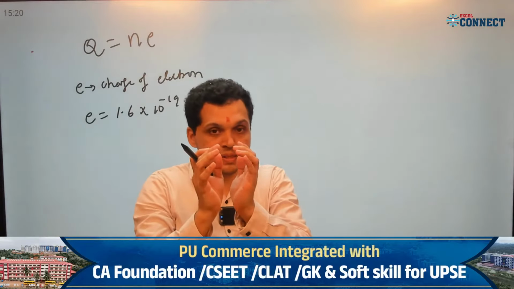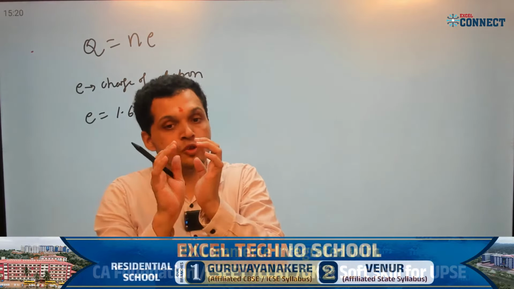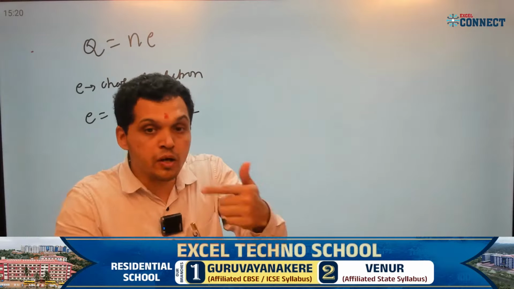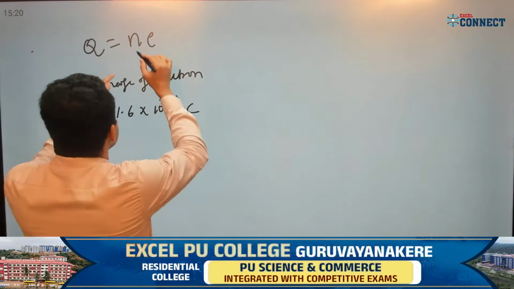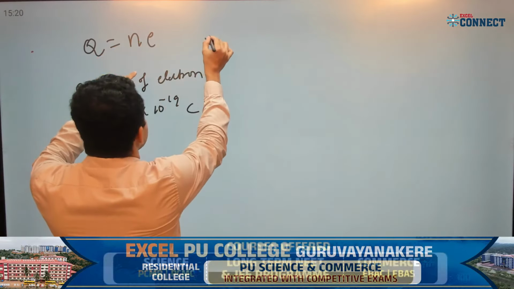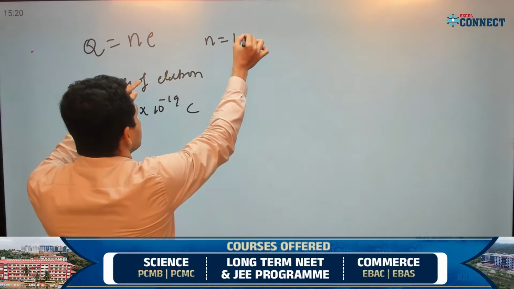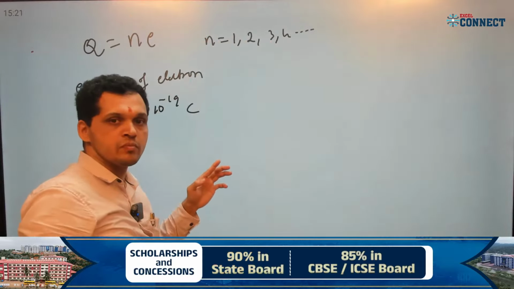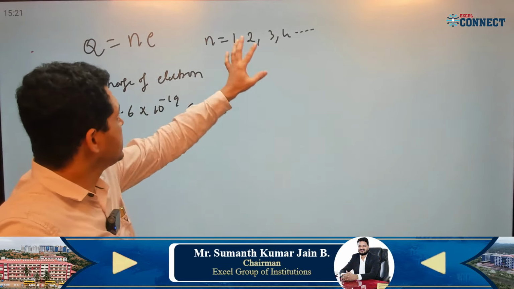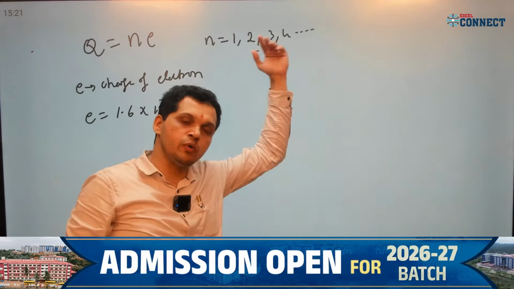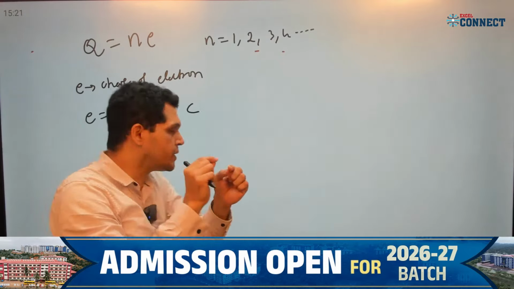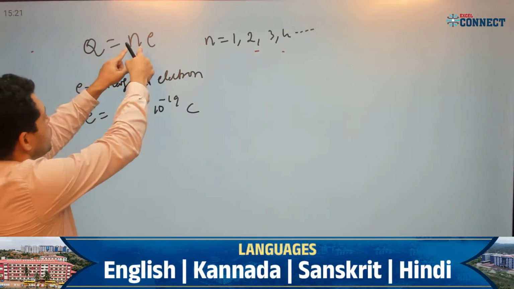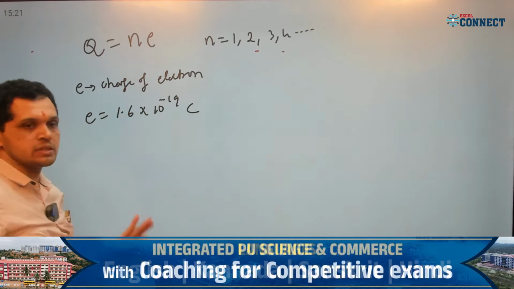Suppose in a system there are n number of electrons; n may be any number, 1, 2, 3, 4, up to infinite. N may be 1. If there is only 1 electron, what is the charge of the system? 1 times E.